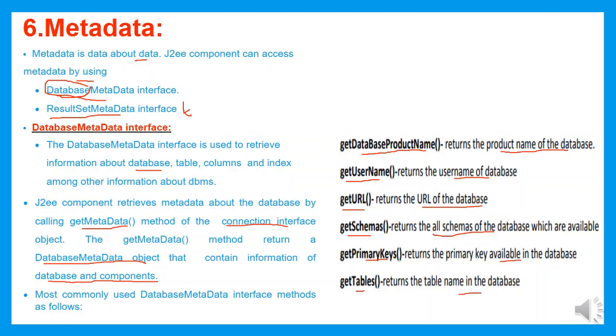These are the different methods which belong to the DatabaseMetaData interface. With the help of a DatabaseMetaData interface object, I can invoke these methods depending upon the requirement.